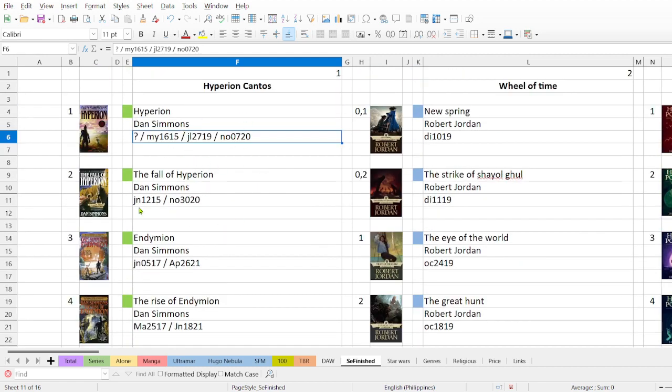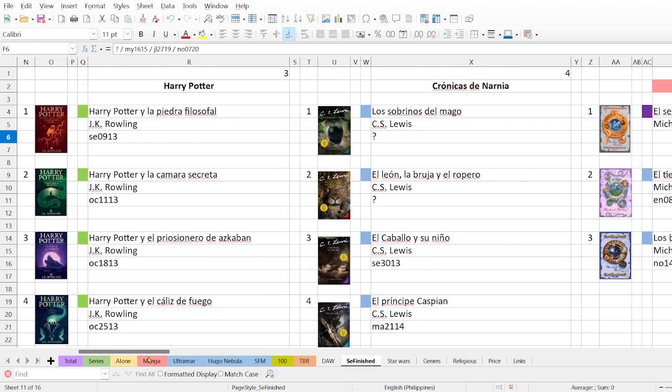So I have an idea how many times I have read the books within the series. And well, these are the books like Harry Potter, they are already like 10 years ago.